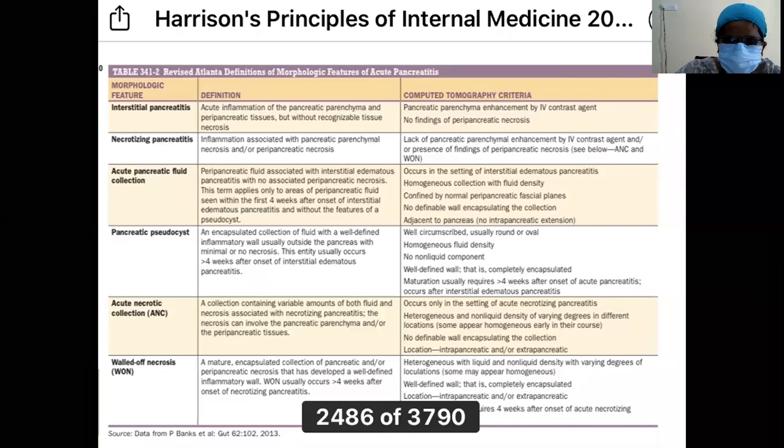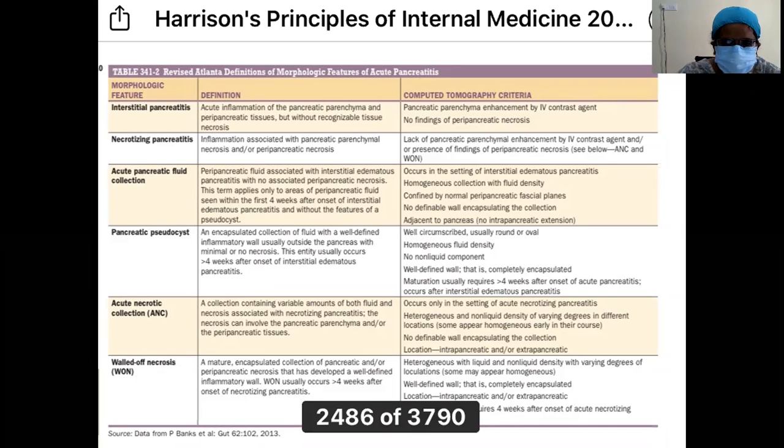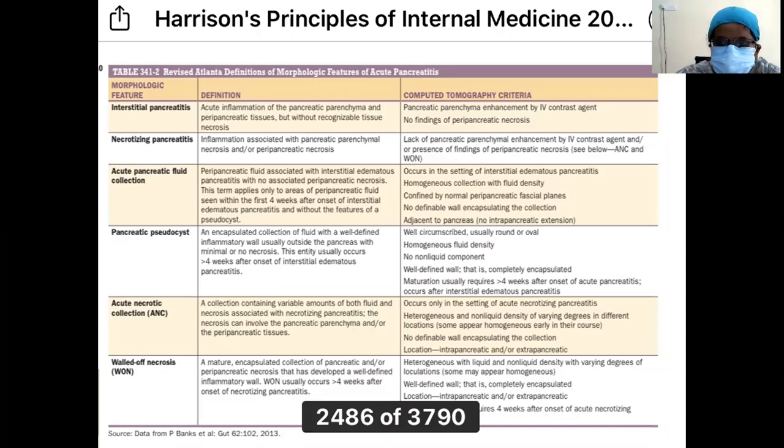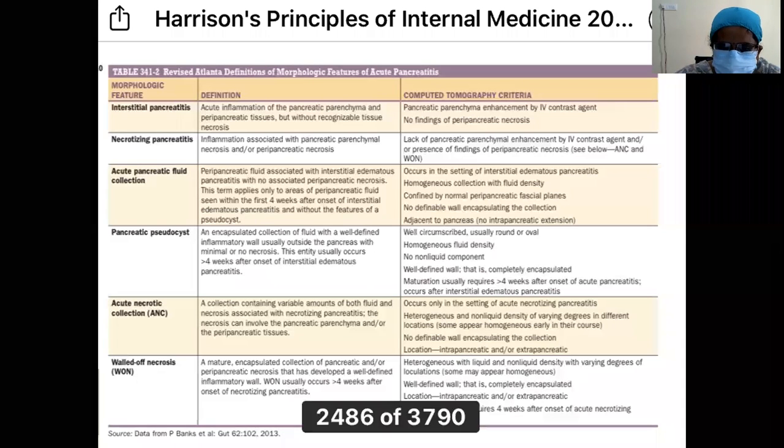The next one is the acute necrotic collection and the wall of necrosis. How do you define a wall of necrosis? A mature encapsulated collection of pancreatic or peripancreatic necrosis. Wall of necrosis is a well-defined collection of necrotic material with a well-defined inflammatory wall. It usually occurs greater than 4 weeks after onset of necrotizing pancreatitis.